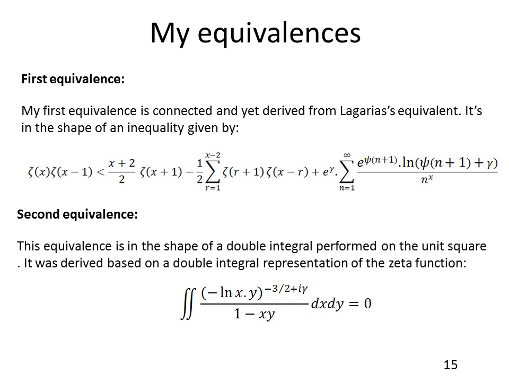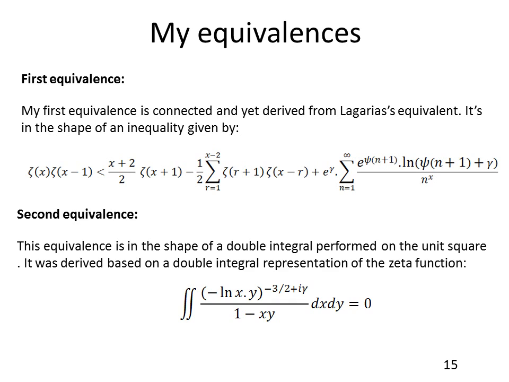It's just that I divided by n to the power of x and summed both sides from n equal to 1 to infinity. But this relation or this equivalence can yet be used to derive other equivalents which might be easier because of the ability to manipulate the values of the zeta function right here.